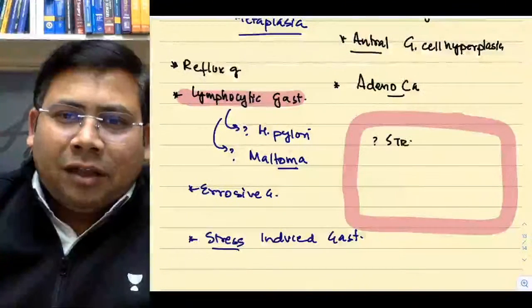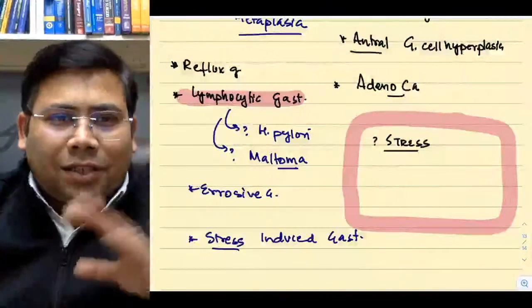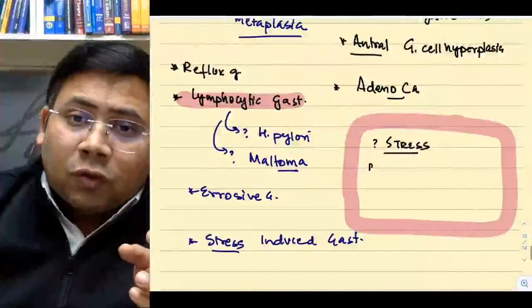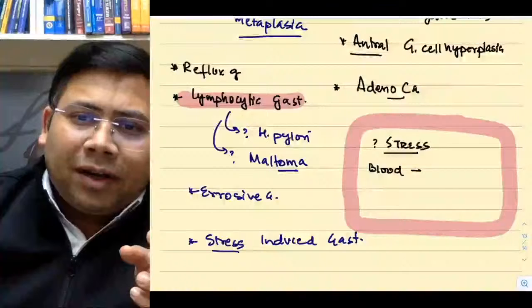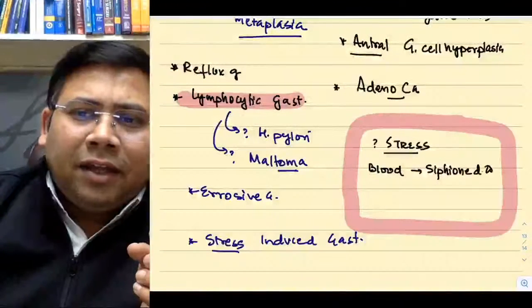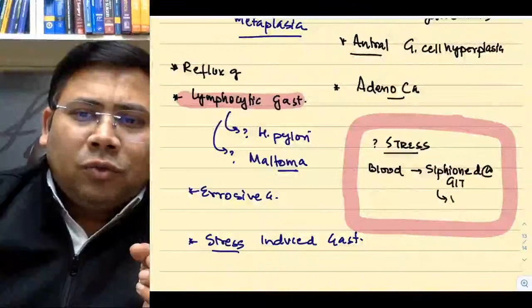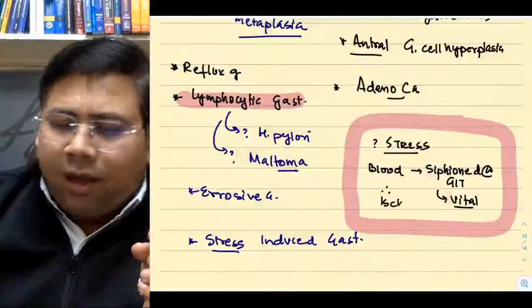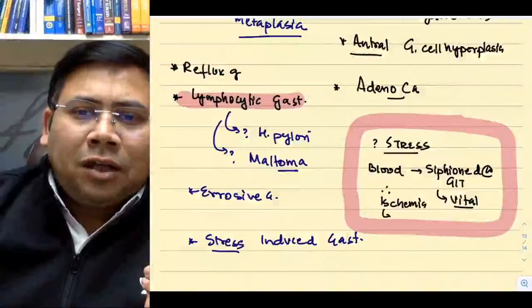Whenever there is stress, your GI tract doesn't require blood, your vital organs require blood. So blood is siphoned from the GIT to the vital organs, and therefore there will be ischemia, and ischemia will cause ulcers.